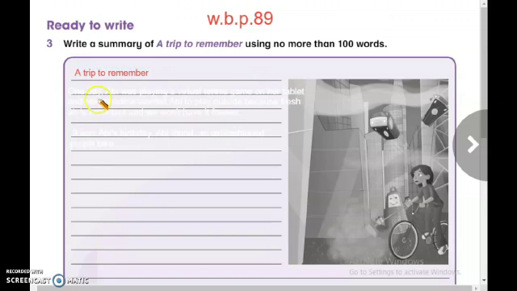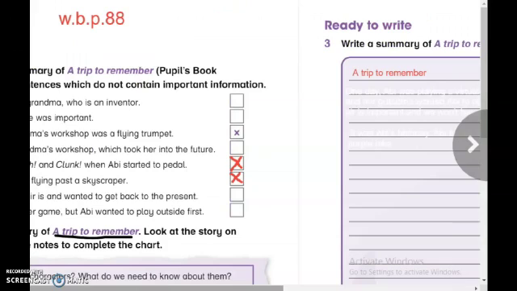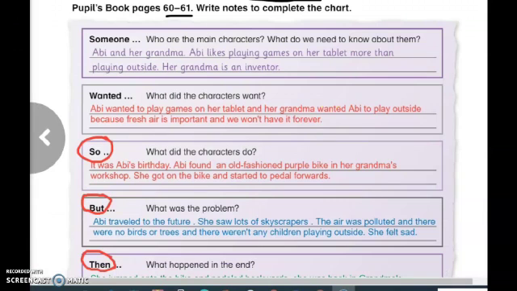And then we have to begin with the first thing that we wrote in the previous activity. Abby and her grandma are the main characters. Abby likes playing games on her tablet more than playing outside. Her grandma is an inventor. So we have to begin our summary with this information.